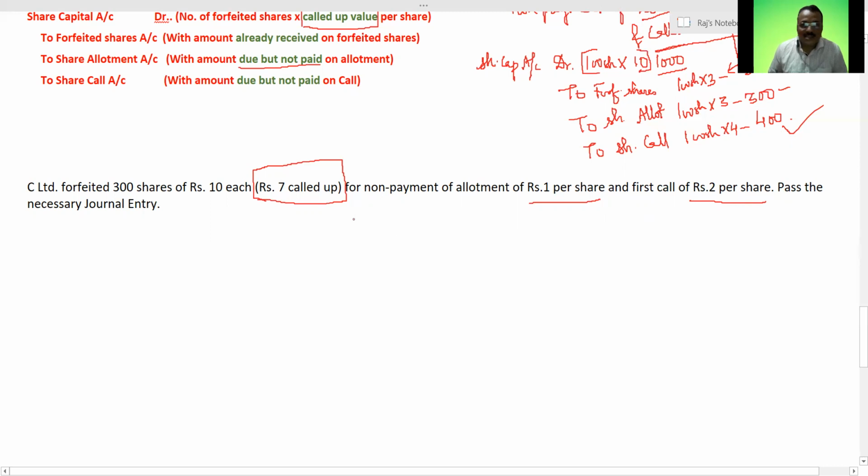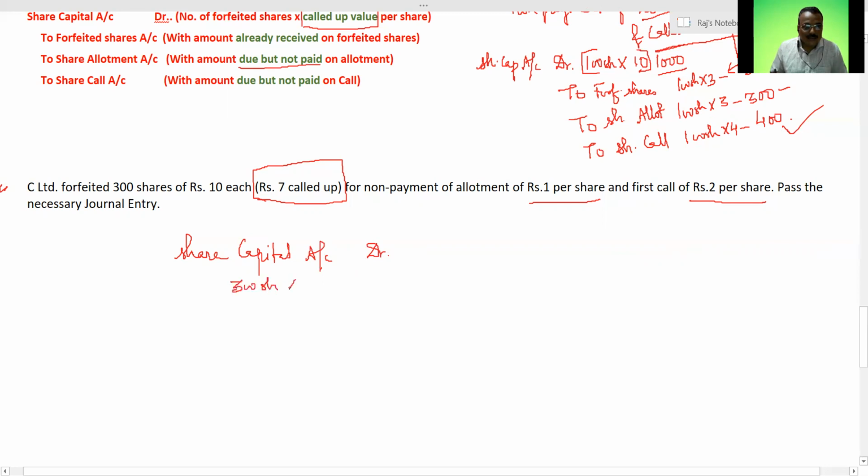How many shares have been forfeited? 300 shares. So first and foremost, I have told you that in the case of share forfeiture, my share capital account is being debited. So while mentioning the same, share capital account debited, this is how much?